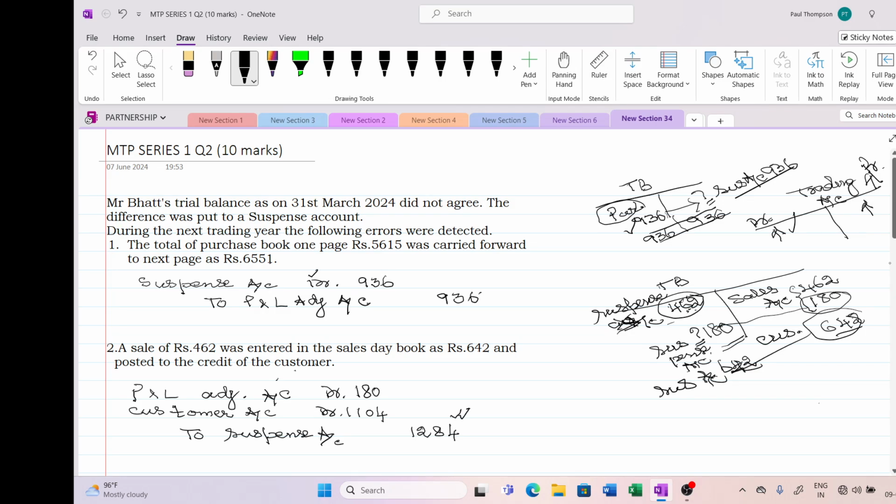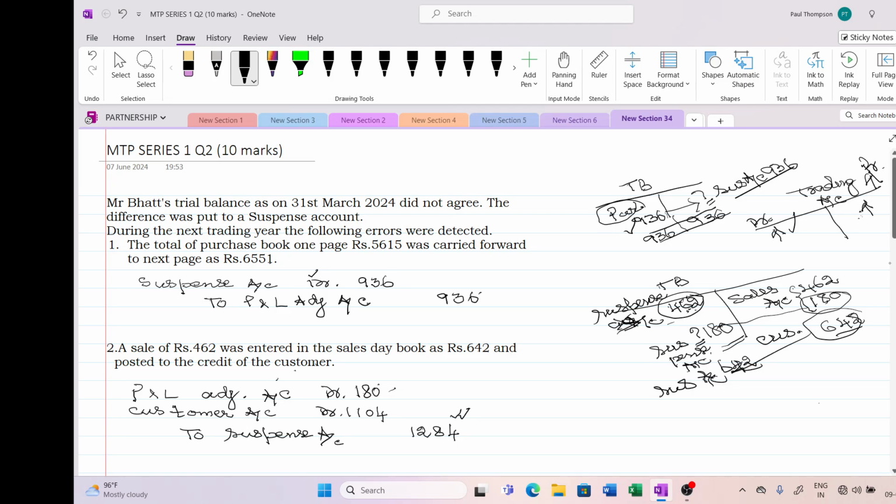I have credited. Correctly I have to debit the P&L adjustment account because sales has gone excess. I cannot debit the sales account. So I have to debit the P&L adjustment account for 180 rupees. I have already told you, in the credit side, if there is any excess, it will increase the profit. So I have to reduce the P&L adjustment by debiting 180 rupees.